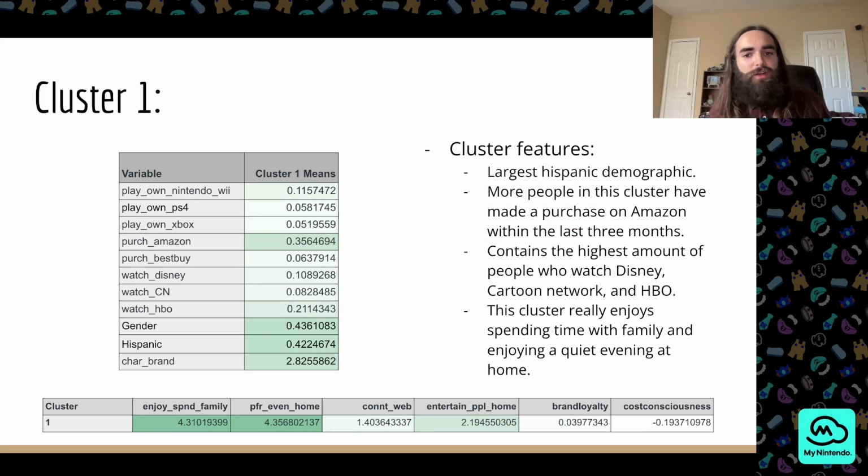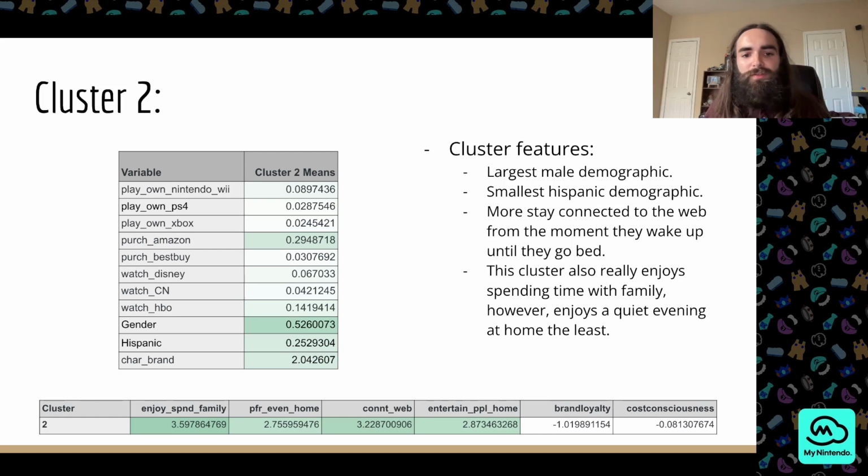This cluster has the largest Hispanic demographic. More people in this cluster have made a purchase on Amazon within the last 3 months. It contains the highest amount of people who watch Disney, Cartoon Network, and HBO. And this cluster really enjoys spending time with their family and a quiet evening at home.